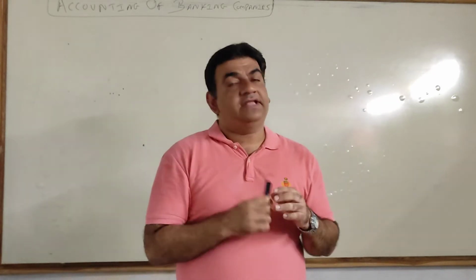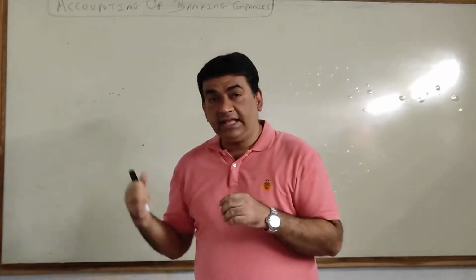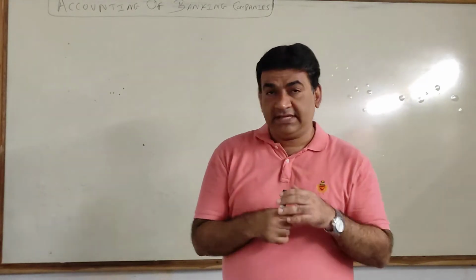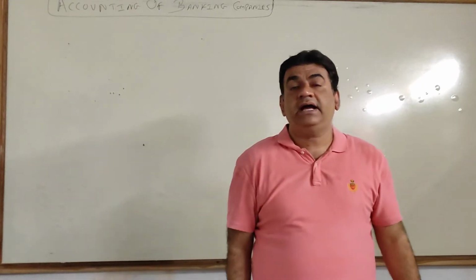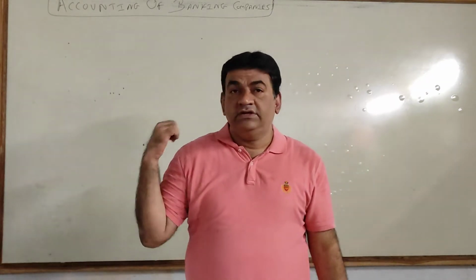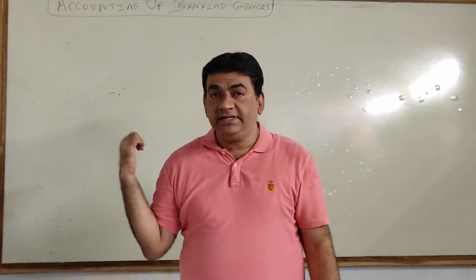Today we start with FA6 and I am taking the first chapter, that is accounting of banking companies. In this, again like the other subjects, you all have a total of 5 chapters. First, accounting for banking companies.